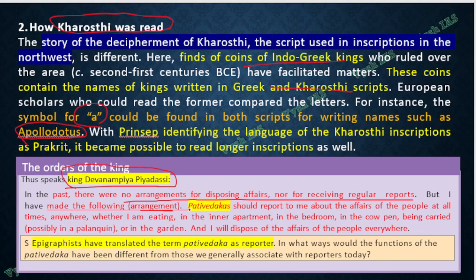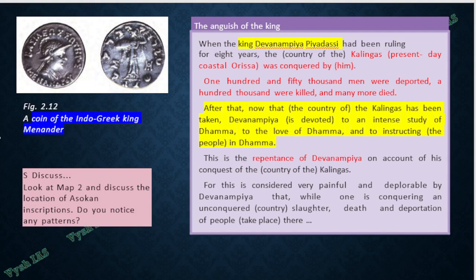That means what? He made a post called Pativedakas. Pativedakas is reporter. Pativedakas should report to me about the affairs of the people at all times. Wherever I am, eating, in my inner apartment, in my bedroom, in my cow pen, you should be coming and reporting things to me, and I will then tell it to the people everywhere. This was the job of Pativedakas, or the reporter, during the time of Ashoka.